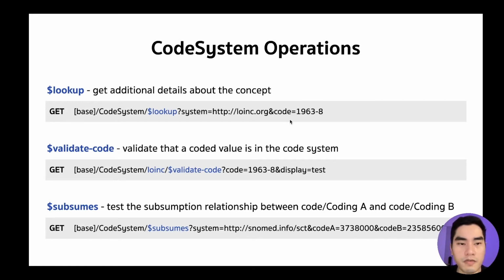The server will give back the details about the concept. I will show you in the demo. Validate is to validate whether this code and this text are in this system or not. Subsume is testing whether they have a subsumption relationship or not. Subsumption is that one code is a child of another code, for example.